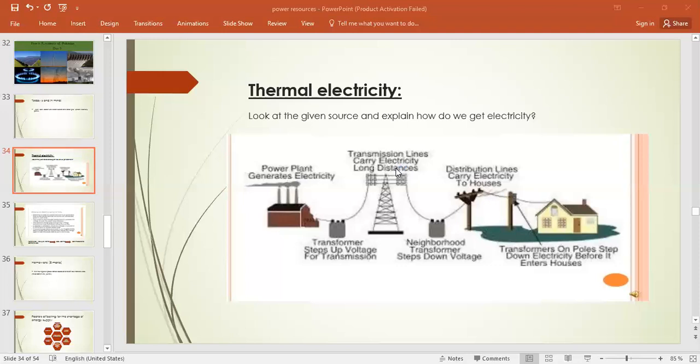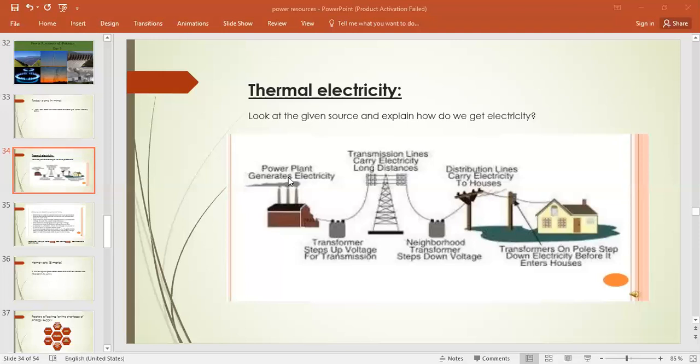Now look at this diagram, which is right in front of you. One more source is also there, that is given on page number 143, figure 8.27. I'm repeating, page 143, figure 8.27, where you can see a thermal power station. In that, how is electricity produced and then supplied to the end user, right? In this diagram, it shows the process of electricity generation, right? That is being done in plants, right?